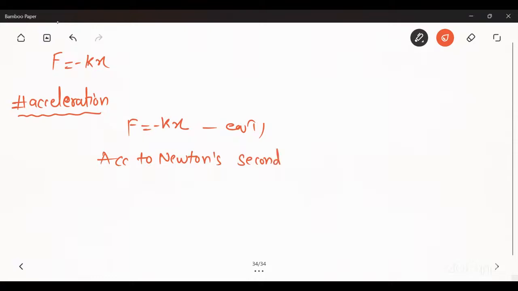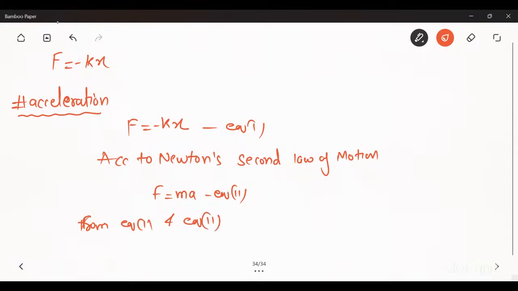After solving it, we get the formula F is equal to ma. This is equation second. So from equation first and equation second, they both have equal LHS, so they have equal RHS.